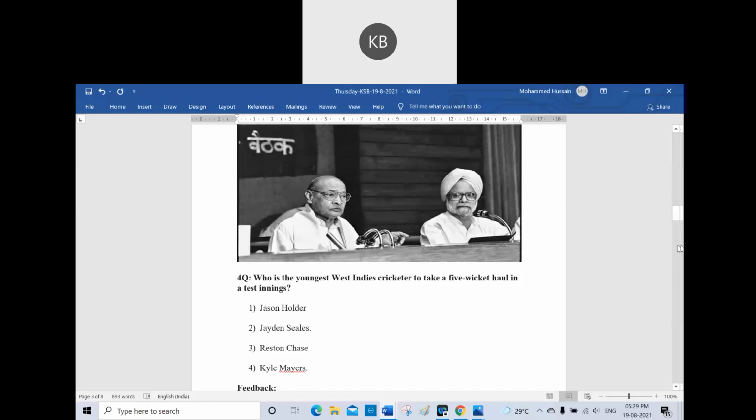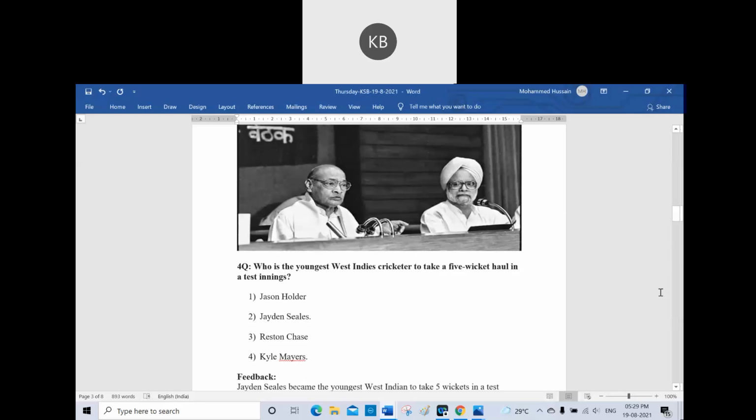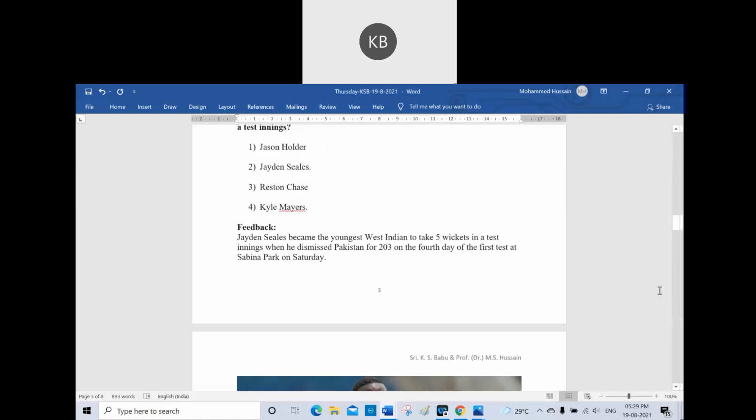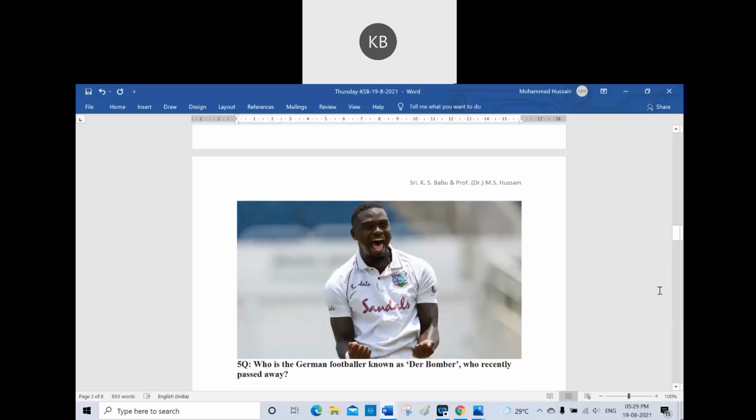Jason Holder. Second one is the correct one. Second option is the correct answer. Jayden Seals is the correct answer. He is the youngest West Indies cricketer who has taken 5 wickets in a test innings against Pakistan. Jayden Seals became the youngest West Indies to take 5 wickets in a test innings against any cricket playing country, that is, here it is Pakistan.